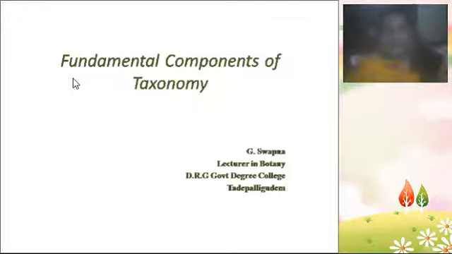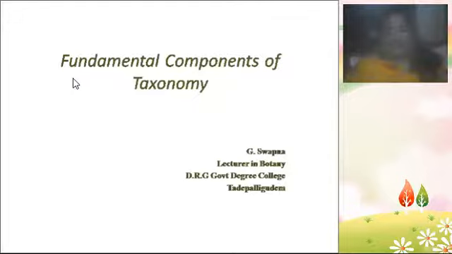In taxonomy you are going to study the aspects and components of taxonomy, what is taxonomy, and then the significance of taxonomy, and also the different types of classifications like natural classification, artificial classification and phylogenetic classification. You are also going to study some families in detail, and then the last one is about the embryological concepts.